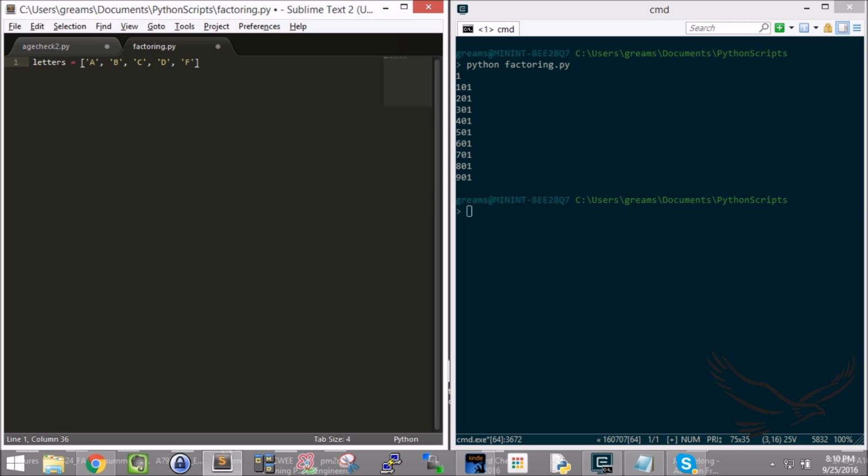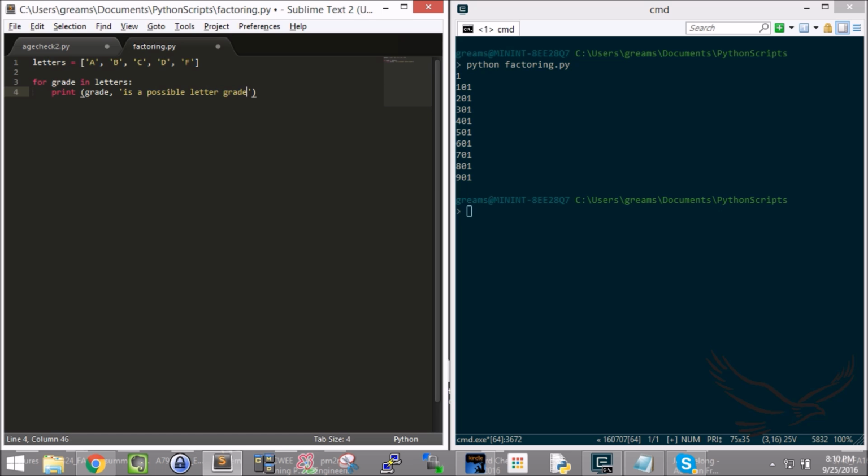And then I'm going to say, to get my grade, I'll have this new variable called grade. For grade in letters, I'm going to hit the colon, and then I'm going to say print, and here's what I'm going to say: grade, comma, and then in quotes, is a possible letter grade.